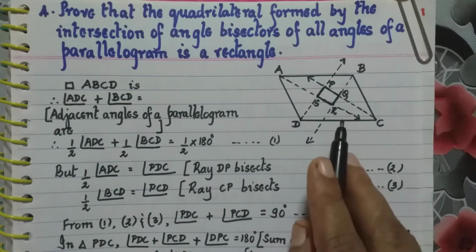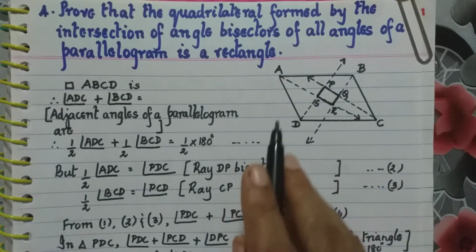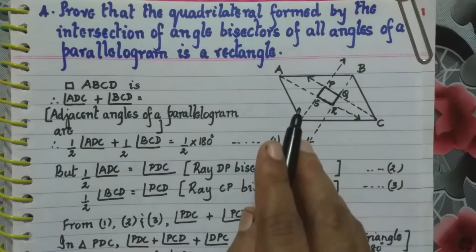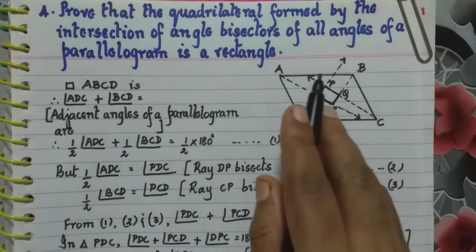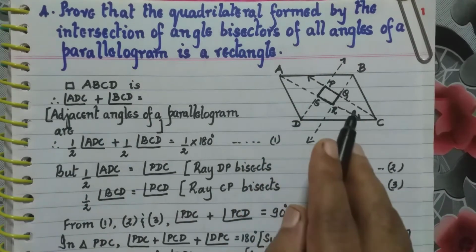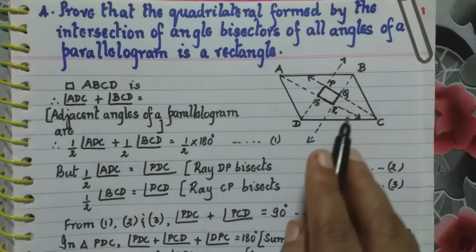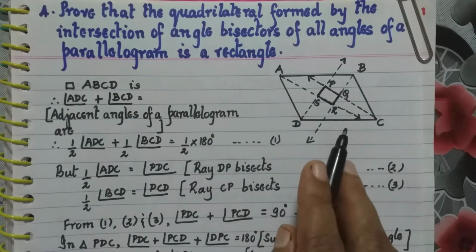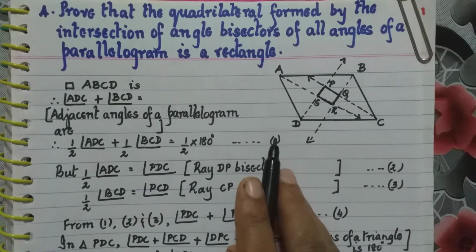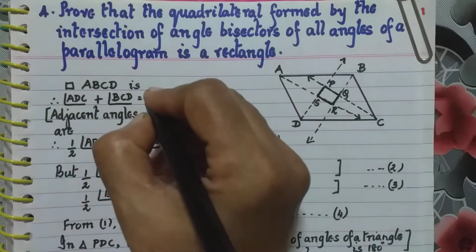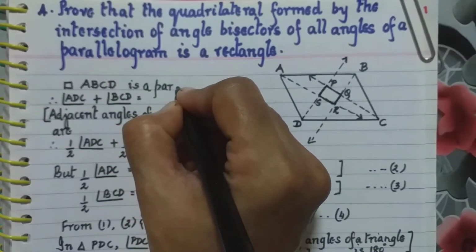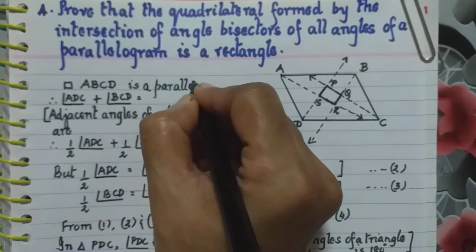Now, what have we to prove? By joining all these angle bisectors, what is formed inside is a rectangle. I have named that rectangle as PQRS. So, basically, we have to prove that quadrilateral PQRS is a rectangle. What have they given us? Quadrilateral ABCD is a parallelogram. So, we write here quadrilateral ABCD is a parallelogram.